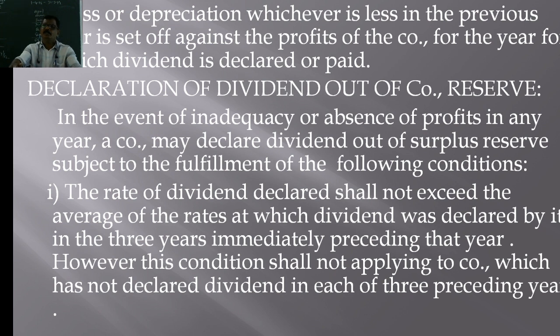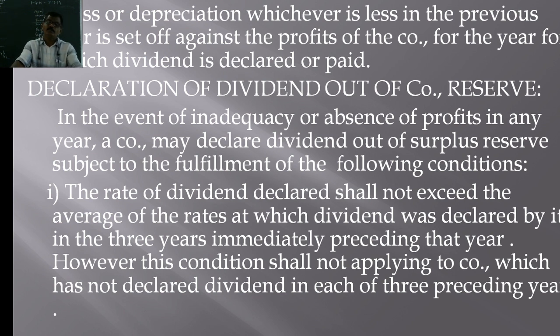If the company wants to declare dividend, first out of the profits of the current year, it must set off the losses of the previous year, and also it must set off the unprovided depreciation of the previous year, right?